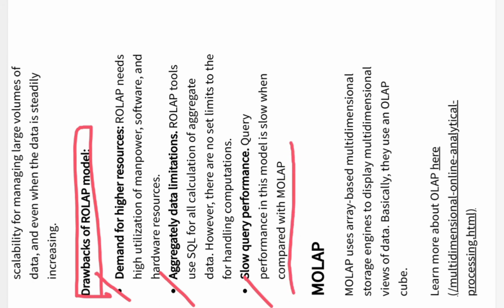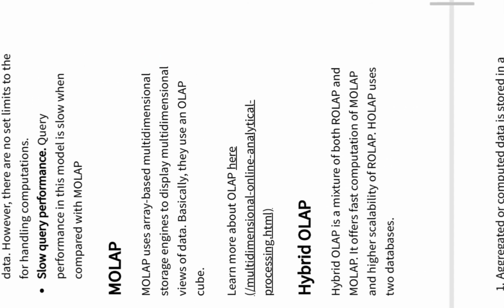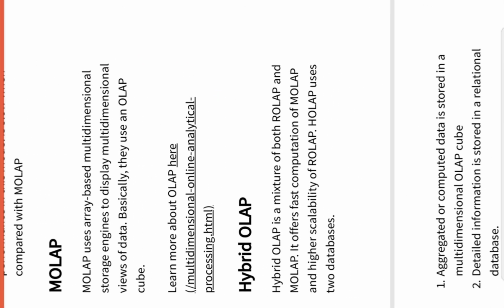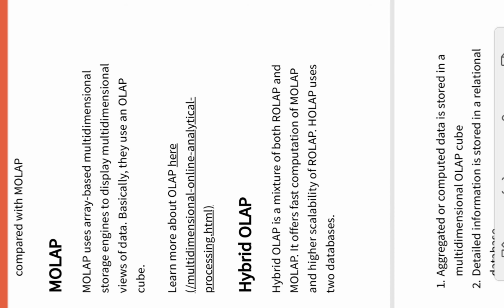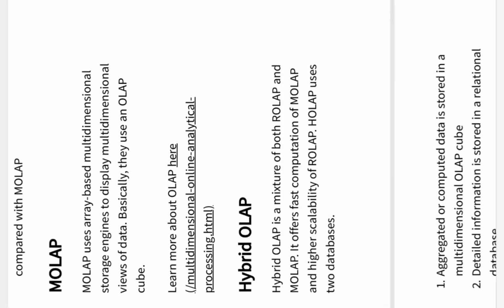Now we'll talk about the MOLAP. We have seen what do you mean by ROLAP, and the advantages and disadvantages of it, the relational OLAP. Now we are going to talk about what do you mean by MOLAP. As you can see, it is storing the data in a hypercube, the OLAP cube we have seen, where we are going to store the data, right?